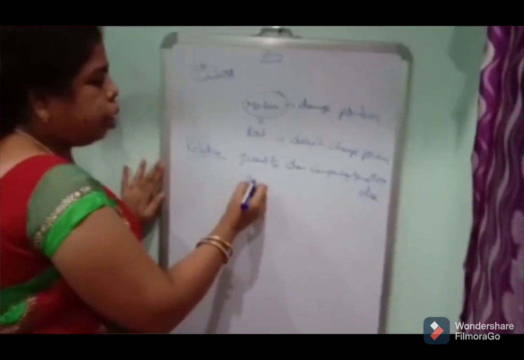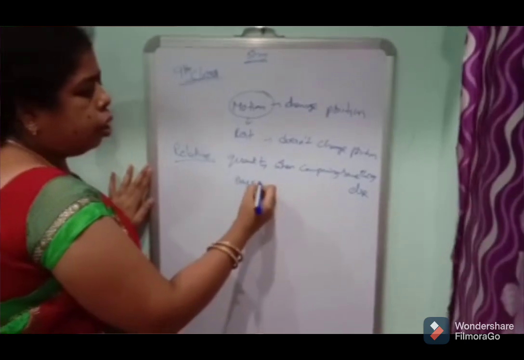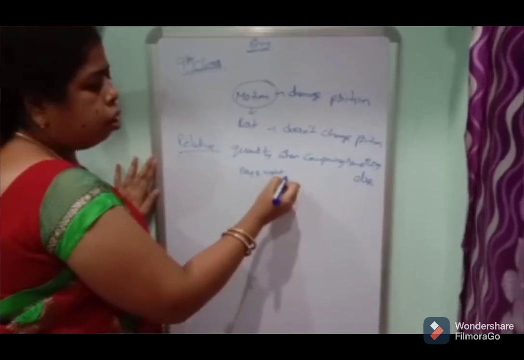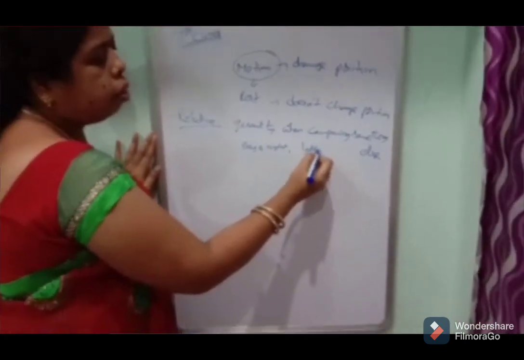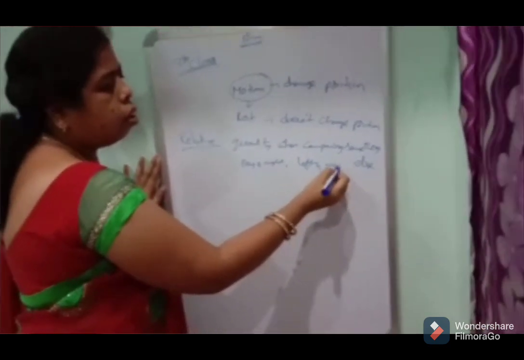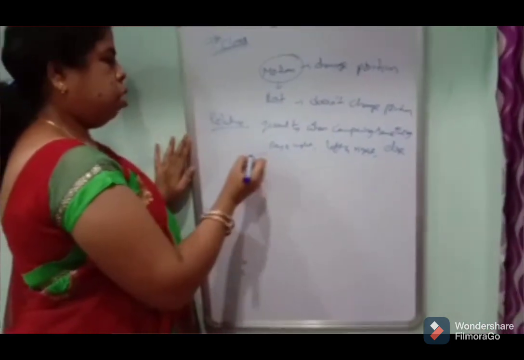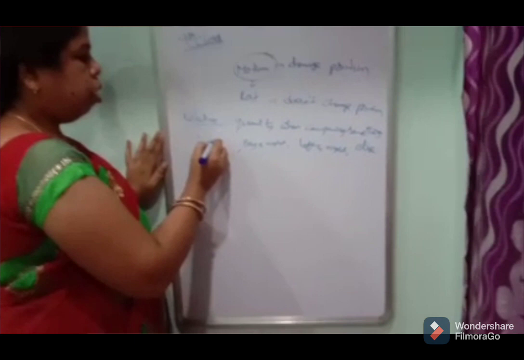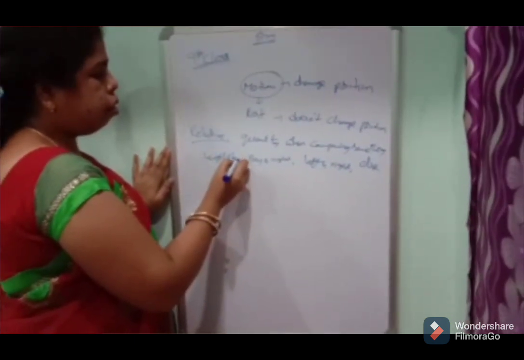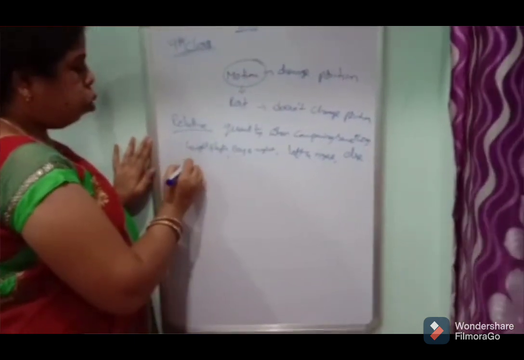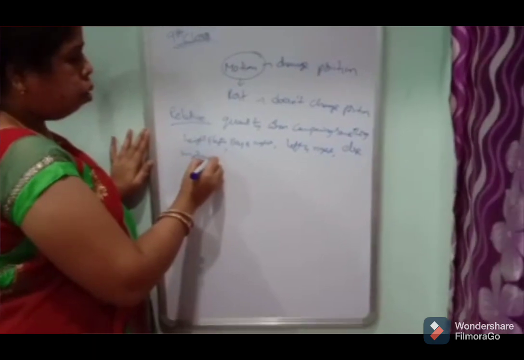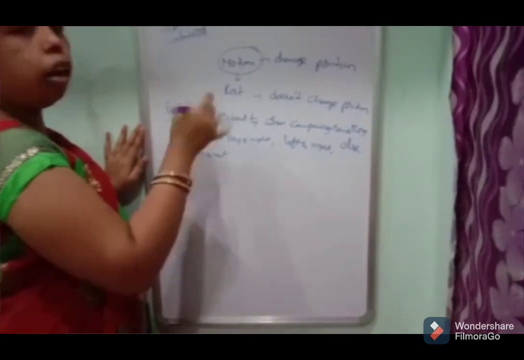Examples are day and night, left and right, height and length. These are rest and motion. These are the relative words.